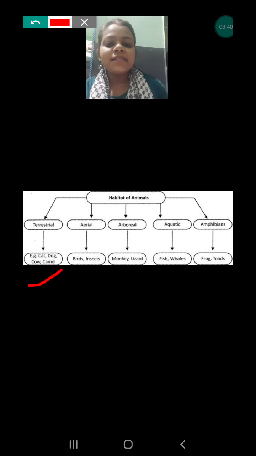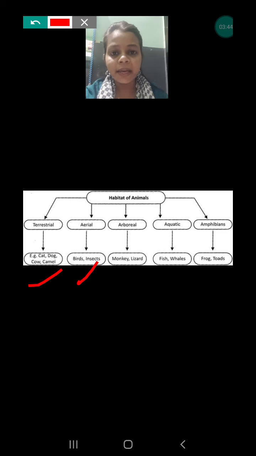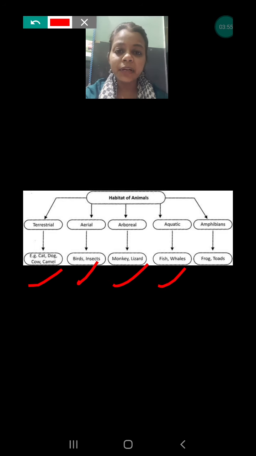Next is aerial animals. Aerial animals are those animals who are able to fly in the sky, like birds and insects. Arboreal animals are those animals who spend most of their time on trees. Aquatic animals are those animals who spend most of their time in water. Some aquatic animals live all the time under the water. Some aquatic animals live sometimes out of the water also, nearby the water.